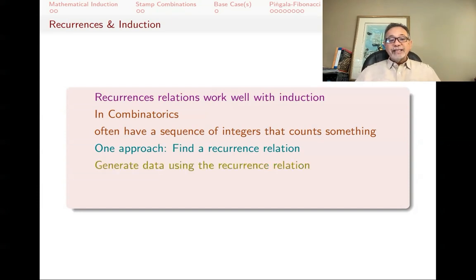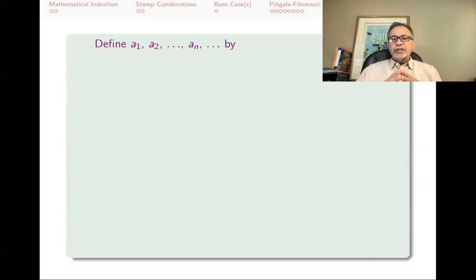If we can do that, then we generate data using the recurrence relations and then try to find a pattern, guess a pattern, and use induction to prove the pattern. I want to give you one last example of finding recurrence relations as an art in itself in a different video on recurrence relations in my combinatorics series of lectures.